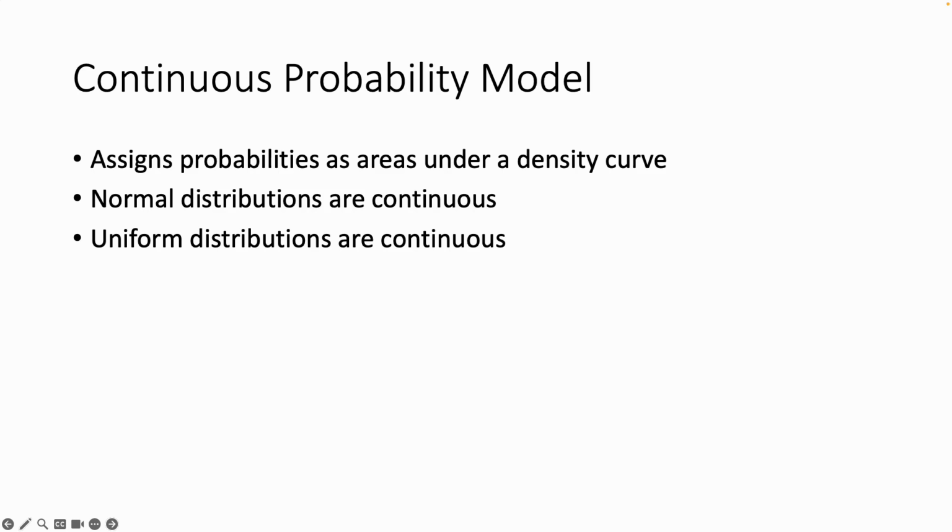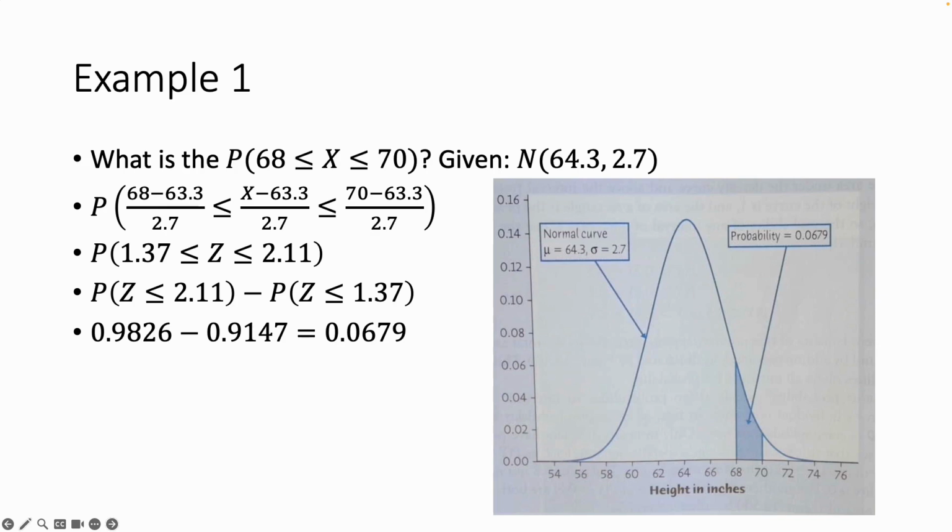Now, this is the thing. Rolling dice can act like normal and uniform distributions, and sometimes we will treat them as that under the guise of them being actual discrete values as opposed to being continuous values. I have an example here we're going to work through, and this is actually a continuous example that we're going to look at, and it happens to be a normal curve. And the idea being is whatever the outcome, whatever this backstory is on this, is that we're saying that this is a normal curve with a mean of 64.3 and a standard deviation of 2.7.